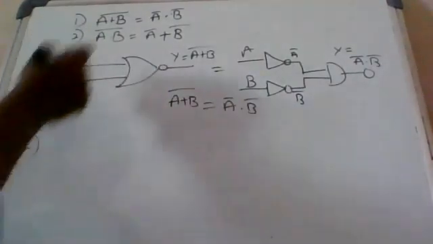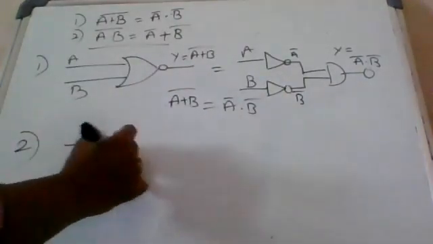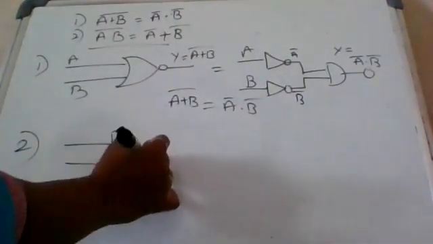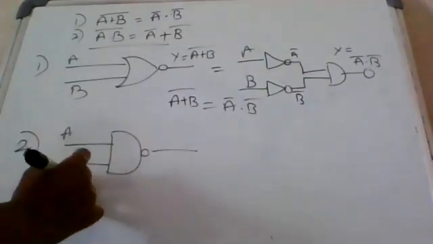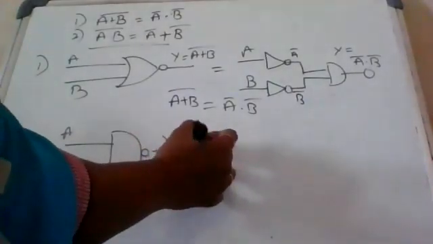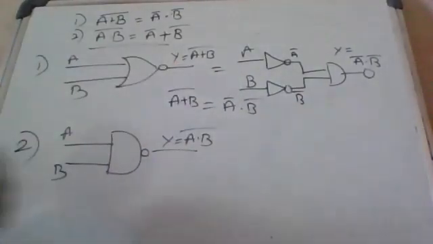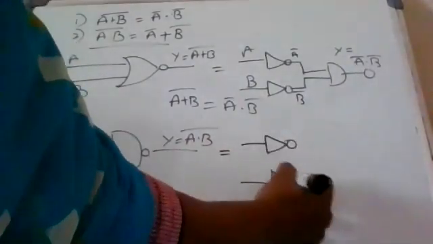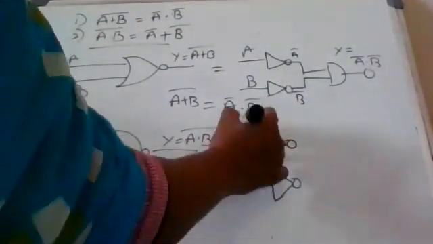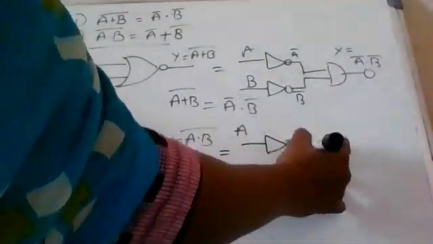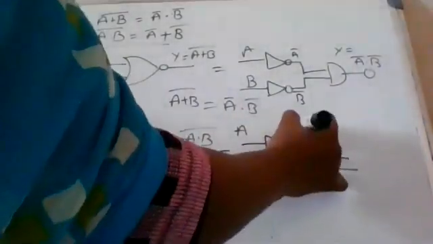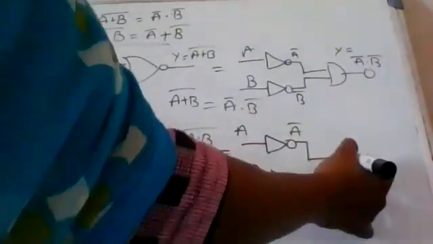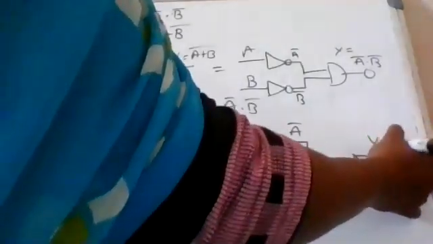Next for second, this one. A, B inputs, we get output A dot B whole complement. Here A, here B. A complement, B complement, OR gate, we get output A complement plus B complement.